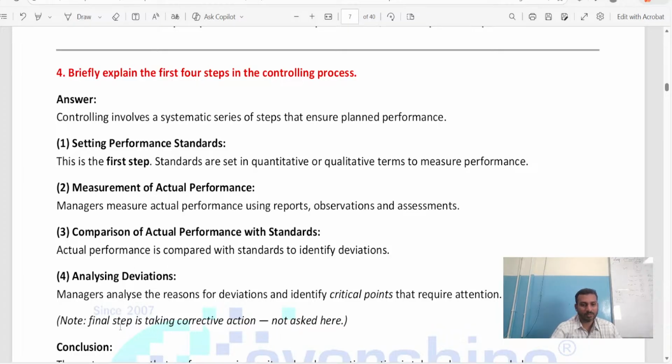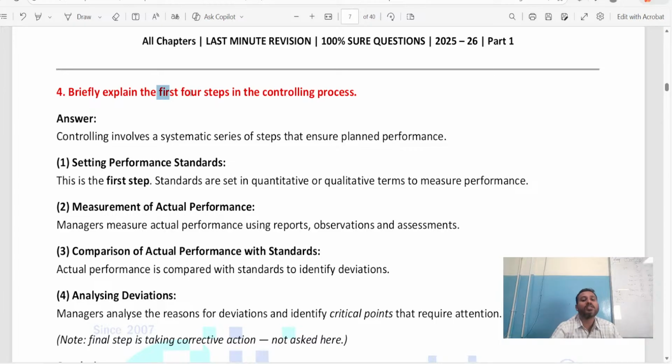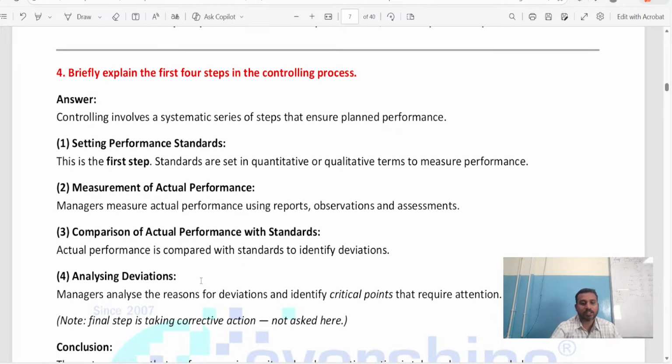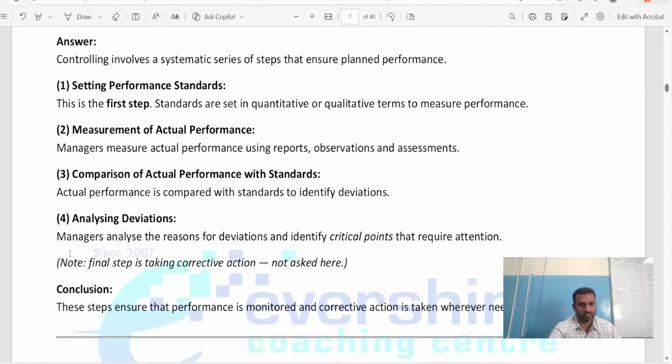Okay. So remember this. This is the final step, because they have asked any 4 steps. Can you see this? When they said 4 steps, we are supposed to write the first 4 steps only. Actually, the last step is taking the corrective action. This is the final step. Since they said 4 steps, I have written 4 steps. If they would have said 5 steps, then I will write here point number 5, taking corrective action.